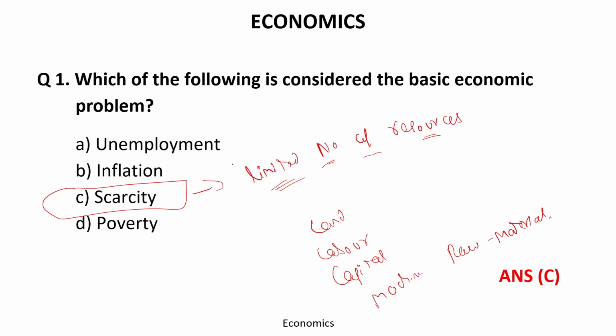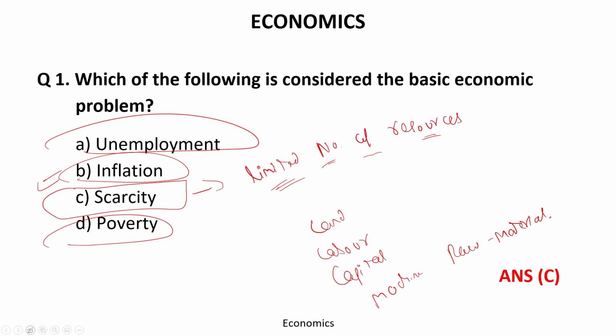Due to this, they establish scarcity in society. And all the other problems like unemployment, inflation and poverty arise out of this, because of the limitedness or scarcity. So the core is scarcity.